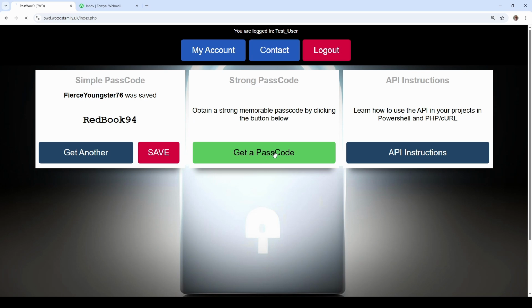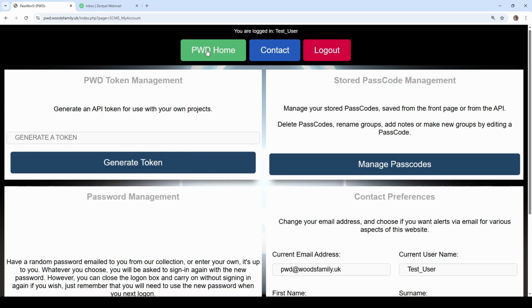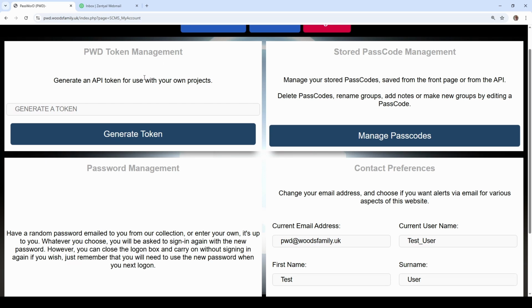And I can move on to a strong passcode to do the same, or I can go into my account and manage my passcodes. But I'll come to that in just a second. The first thing on the screen on your My Account is the password token management. This is for the API. Like I said, you don't need one of these to use the API in its basic form, so you can retrieve a simple or strong passcode, but that's all you can do. And that's actually enough, I would think, for most use cases.